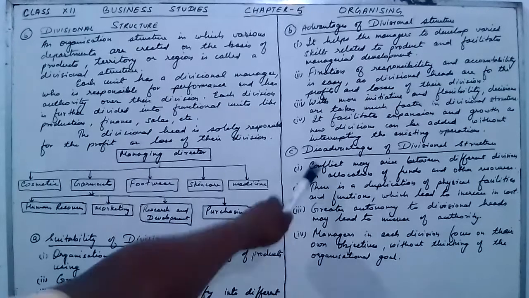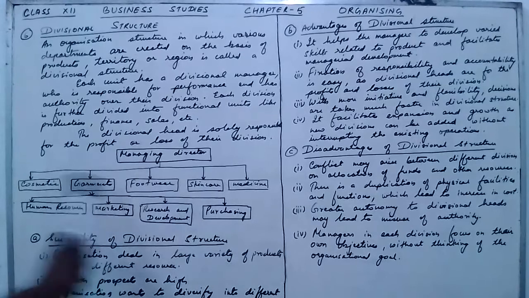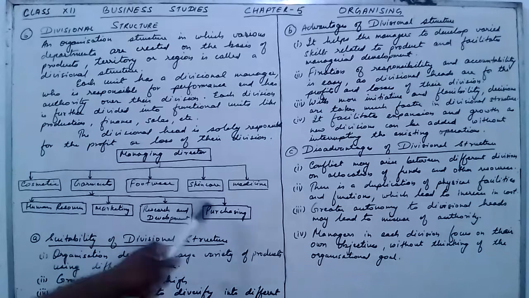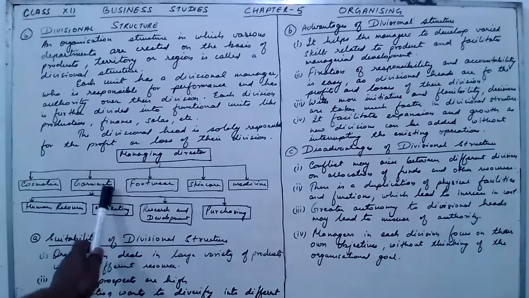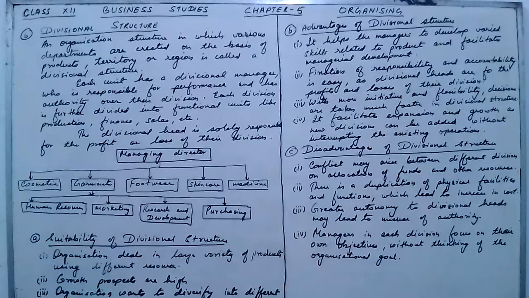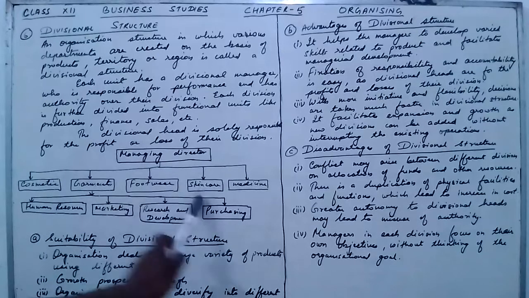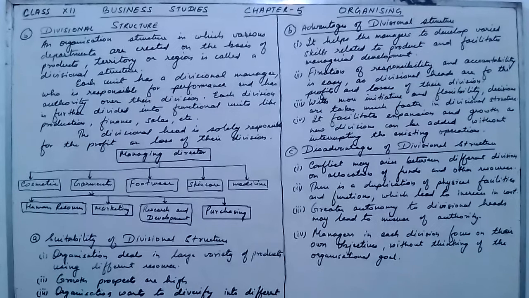What are the disadvantages? Conflict may arise between the different divisions. Different divisions may have conflict with each other for the allocation of funds and other resources. So this is the first disadvantage. Second, there is a duplication of physical activities and functions which leads to an increase in cost. You see, here each division will again have human resource, marketing, research, purchase. As a result this leads to an increase in cost, while the functional structure does not lead to an increase in cost.